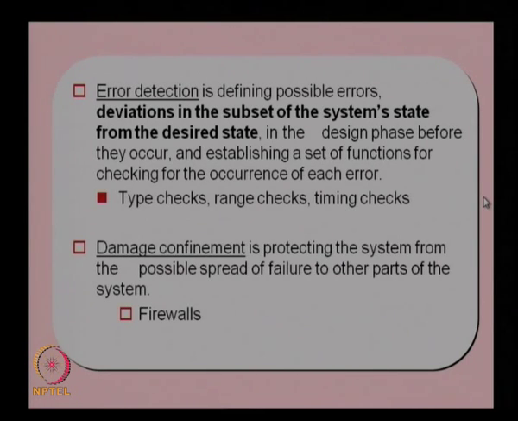And damage confinement is protecting the system from the possible spread of failure to other parts of the system. So, if there is a failure, this failure should be prevented from spreading to other parts of the system, and this is known as damage confinement. Normally firewalls are provided in order to prevent this happening. So, whatever the damage, it will be confined to a particular region only and it will not spread to other areas. So, that is damage confinement.